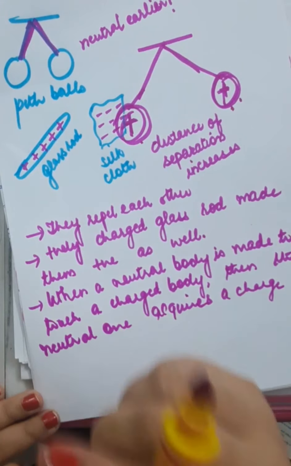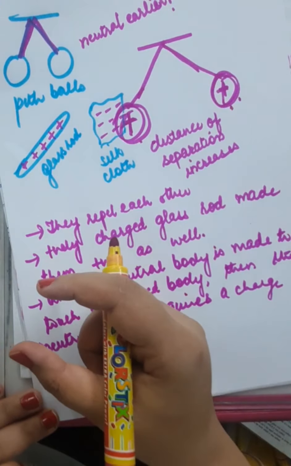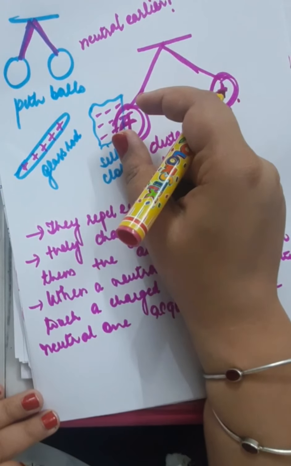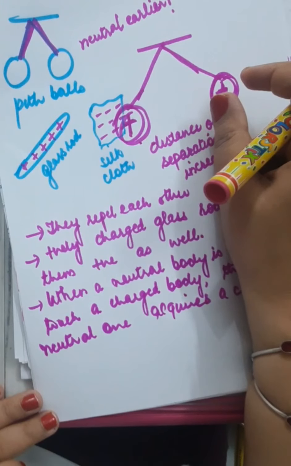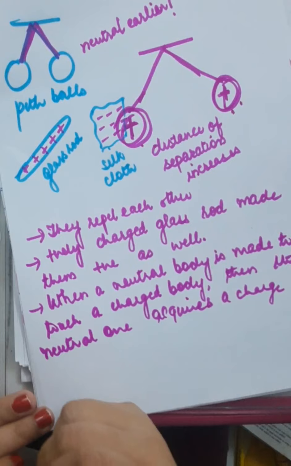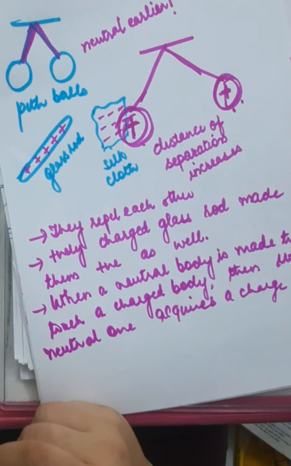So this is a kind of conduction happening over here. Glass rod transfers some of its charge to the first pith ball and it transfers some of its charge to the second pith ball, and in turn they start repelling each other.